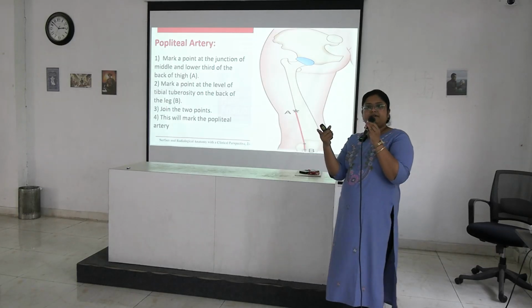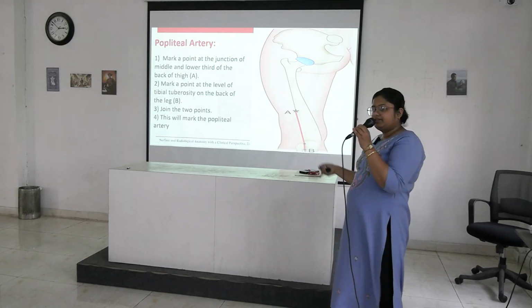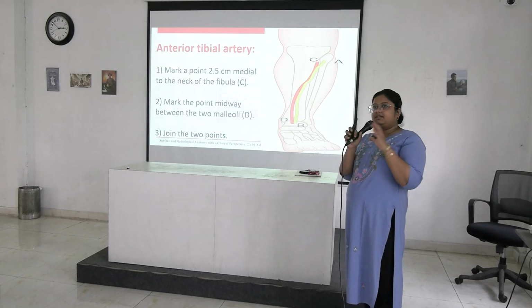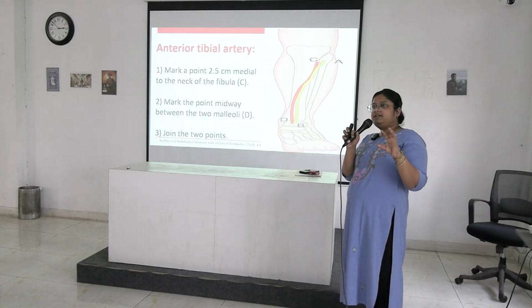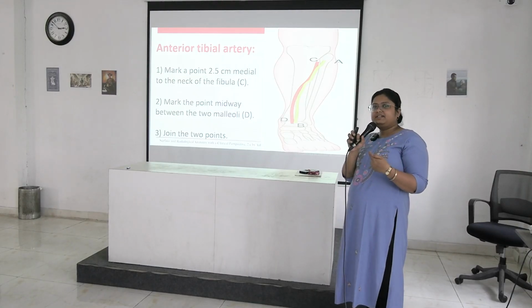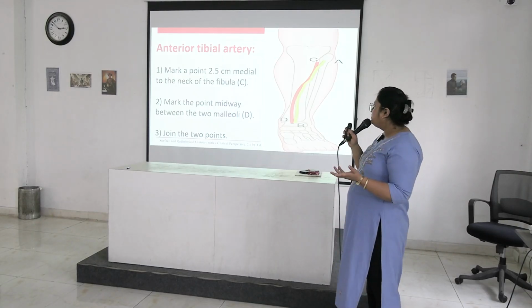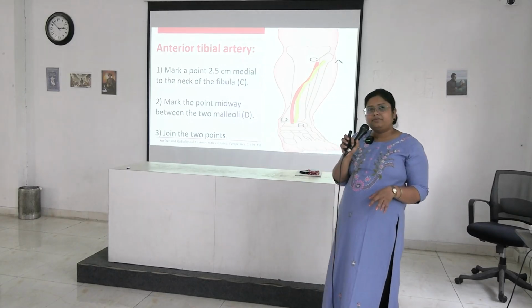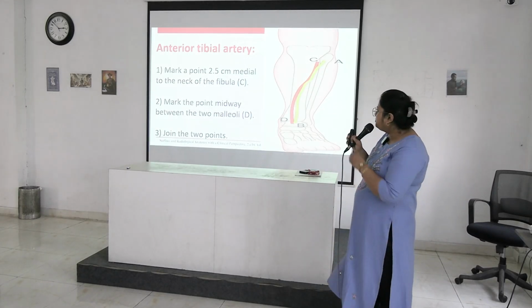We have seen the popliteal artery in the cadaver, so it is located here. Popliteal pulse is felt. Lower limb pressure is measured sometimes via the popliteal artery. Sometimes blood is withdrawn or some injections are done in this popliteal artery. That's why it is important.